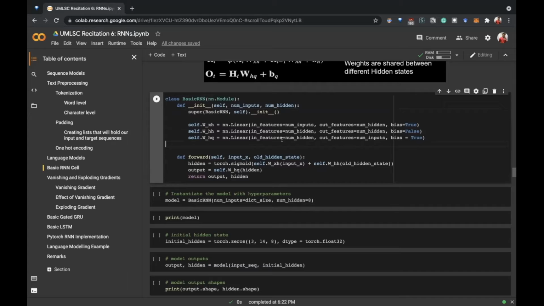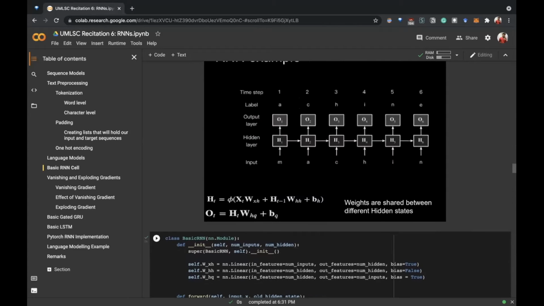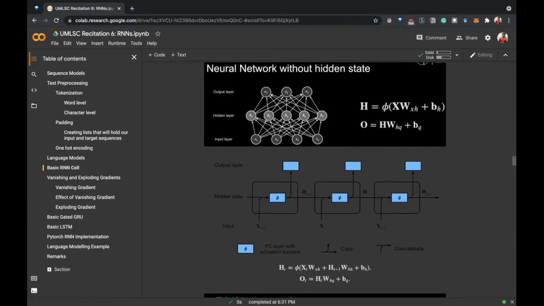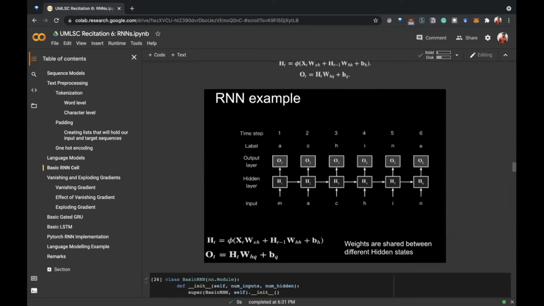Yeah, just one more thing to add. Josh, can you go back to the diagram once? So here we have the one RNN diagram. In a way, if you want to think of how RNNs are a bit different from neural networks, it's that you are processing a sequence in a temporal order.